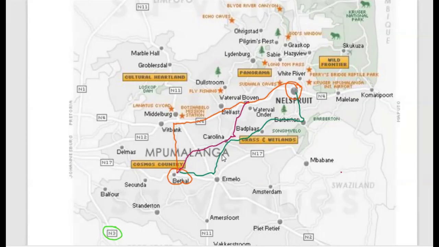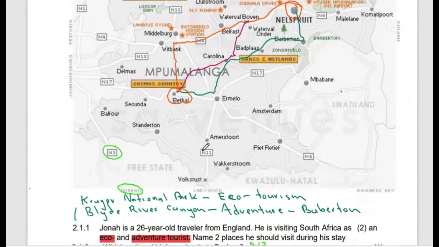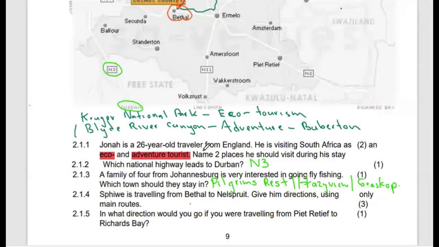So from Bethal to Witbank to Belfast via the N4, then until you get to Nelspruit. Or they can move from Bethal to Carolina, then Badplaas, then they join the N4 until they get to Nelspruit. Or they can move from Bethal to Carolina, then Badplaas, Barberton until they get to Nelspruit. So those are different routes which can be chosen by Siphiwe.